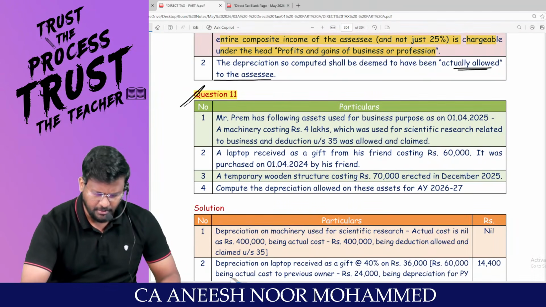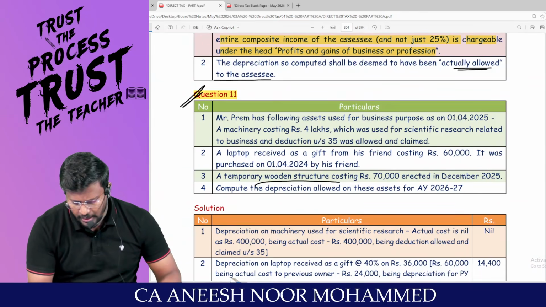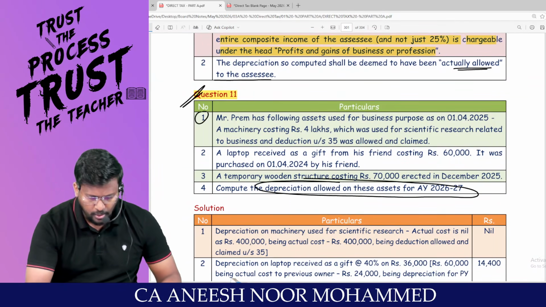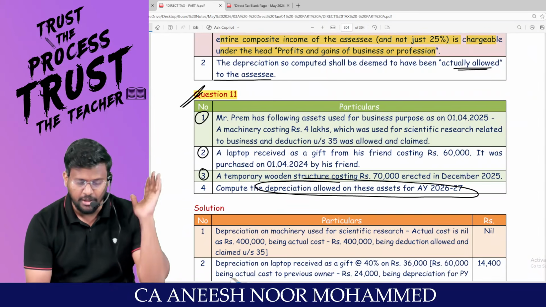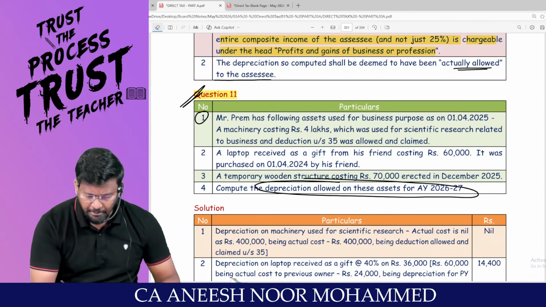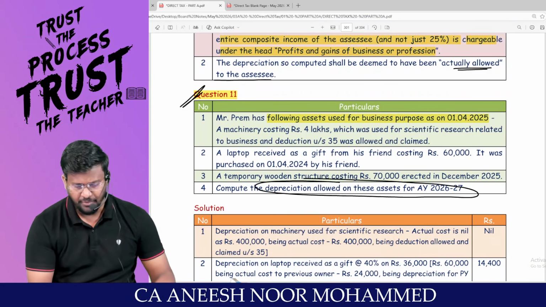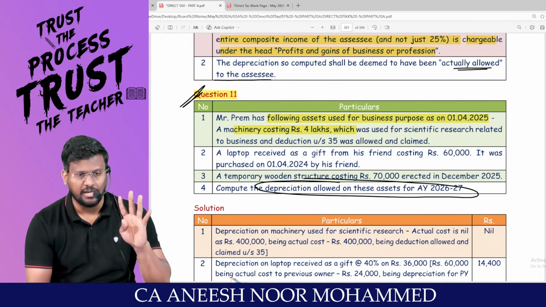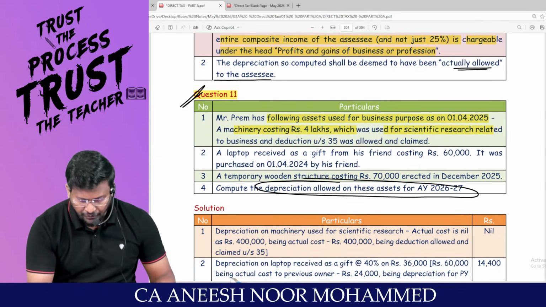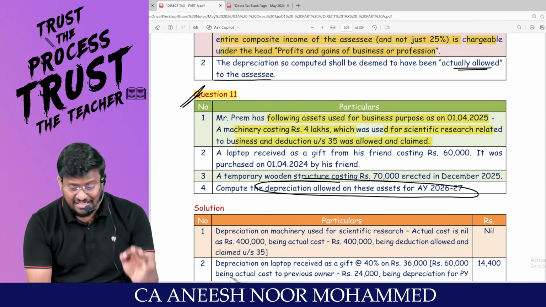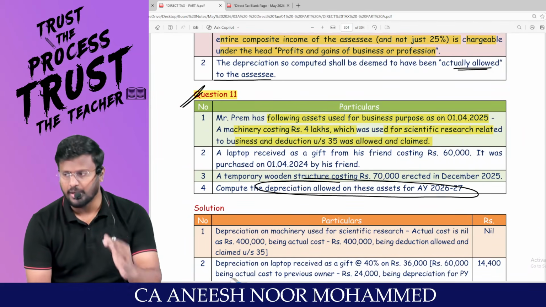Very normal question. You tell me, compute the depreciation allowed on these assets: 1, 2, 3. For these 3 assets, how much depreciation will you get? Straightforward 1 minute question. Mr. Prem has the following assets used for business purpose. A machine costing 4 lakh, which was used for scientific research, and deduction under section 35 was allowed and claimed.